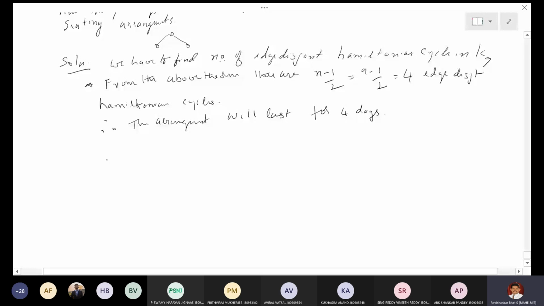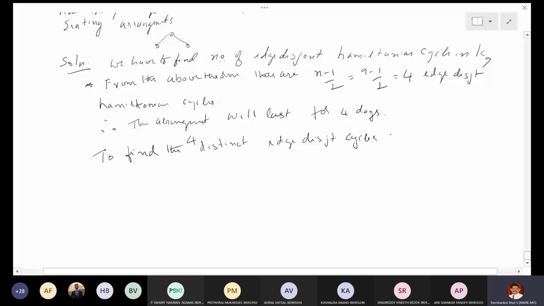So we need to find the 4 distinct edge disjoint cycles.